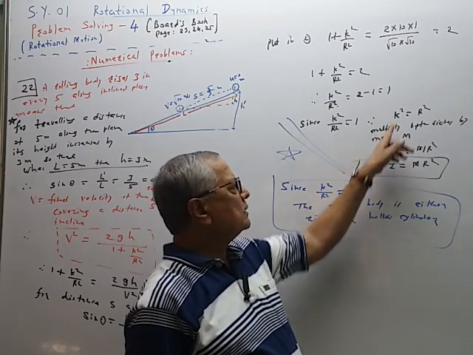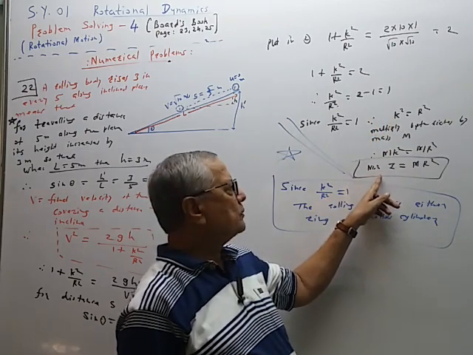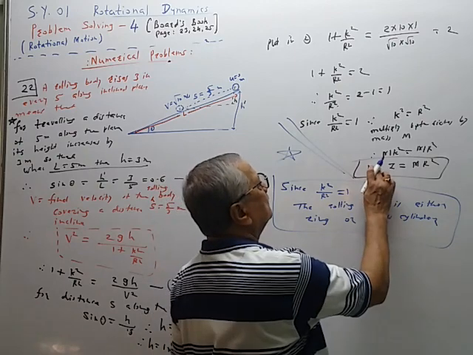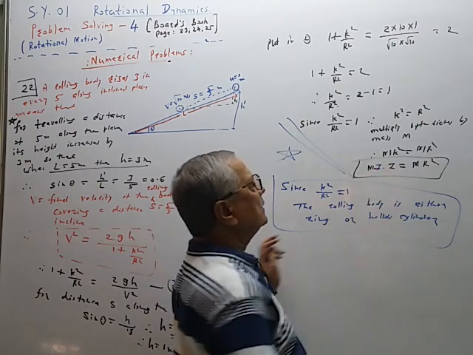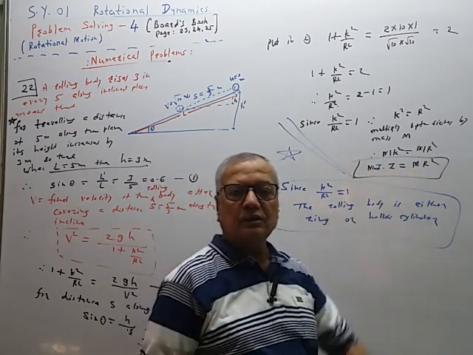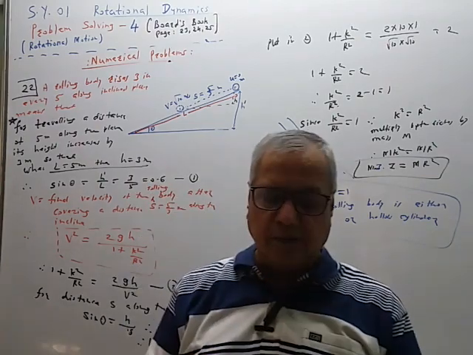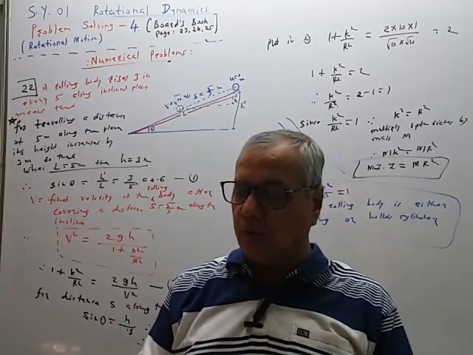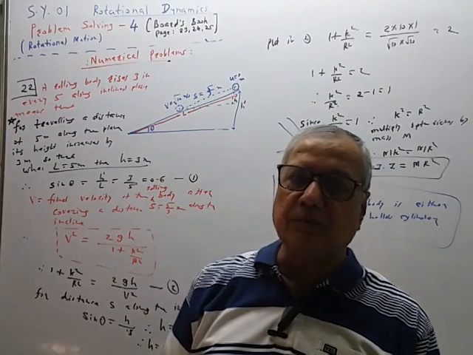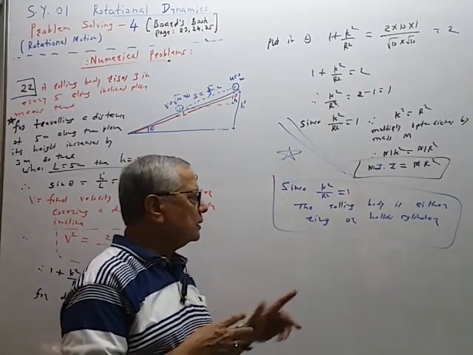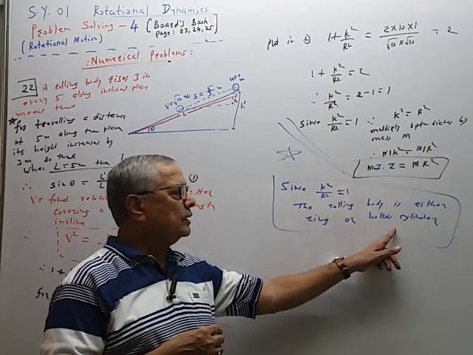So mk square is nothing but the general formula for moment of inertia of the body, I is equal to mr square, and mr square is the value of moment of inertia for the ring or for the hollow cylinder. So the shape of the given rolling body is either a ring or hollow cylinder.